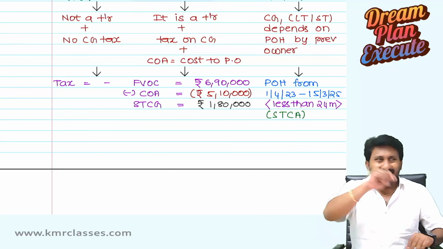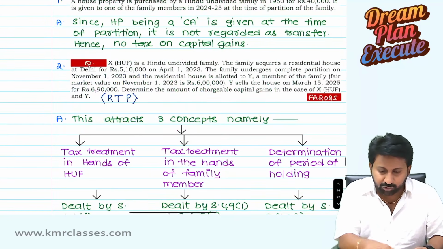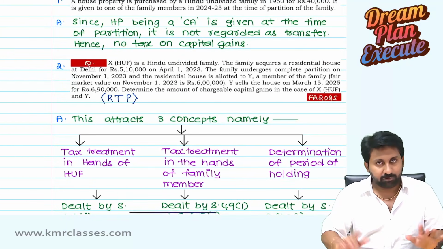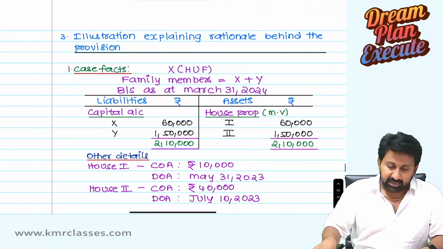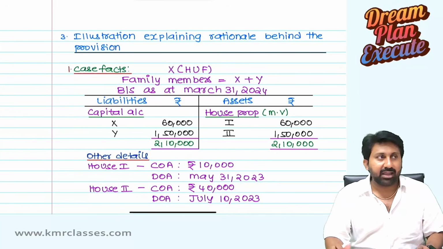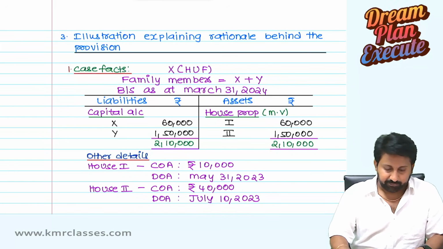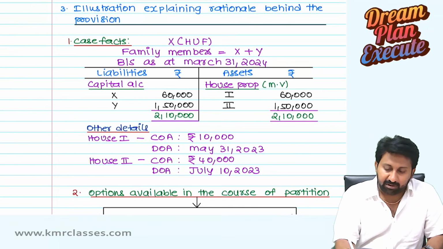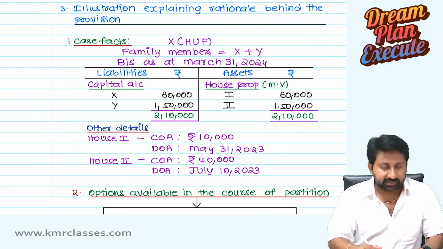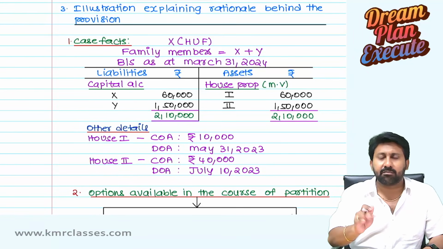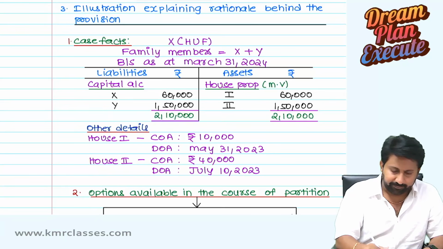Okay, so anyway, I think you understood this concept clearly, everyone. HUF partition. Okay, now an illustration explaining the rationale behind the provision. I created one illustration. There is a HUF, X. The family members are X and Y, two family members. There is no requirement that there should be 10 or 12 or 20, 30 family members. Two also is a HUF.